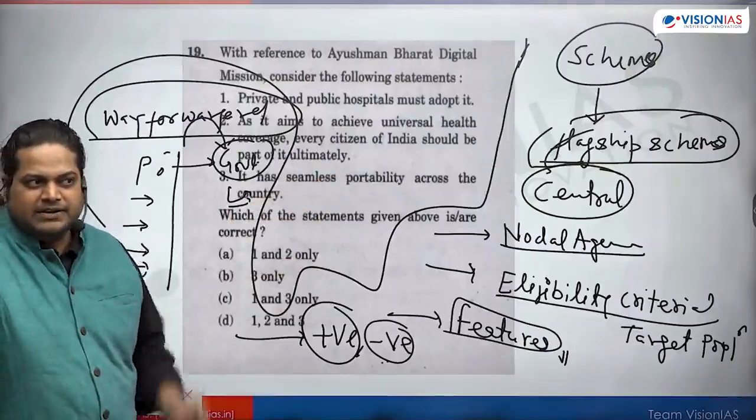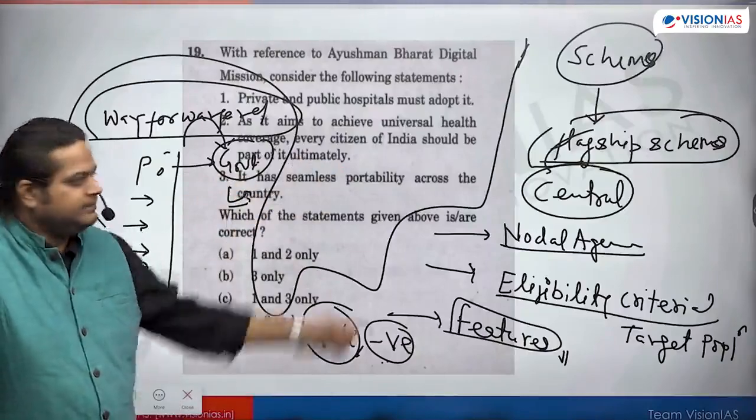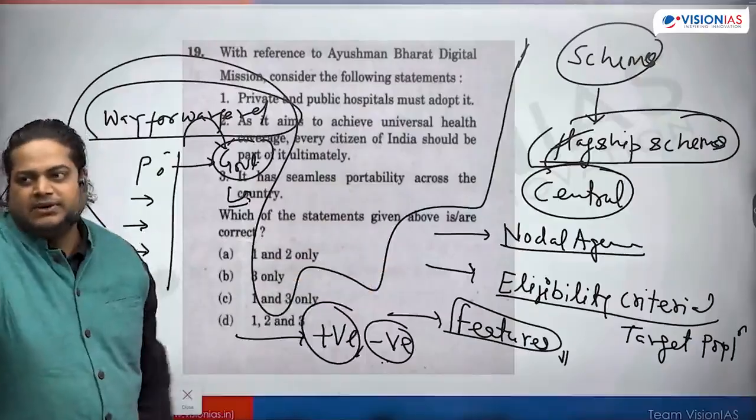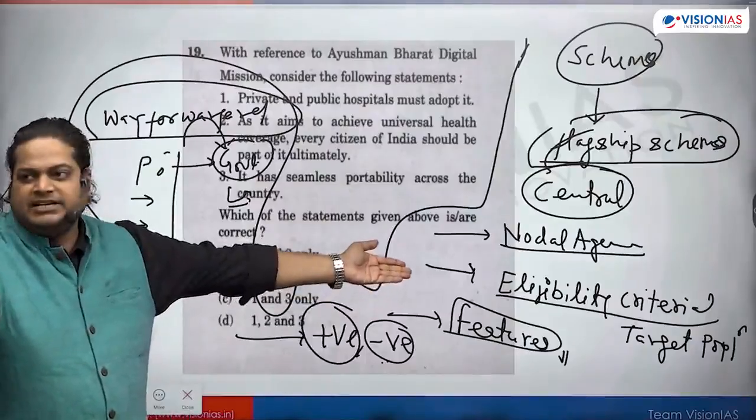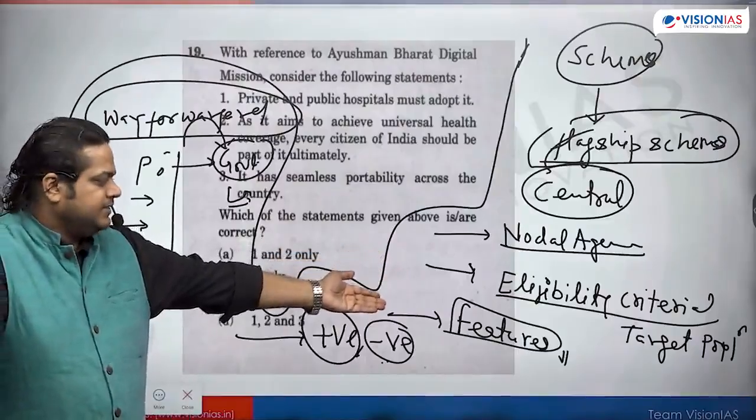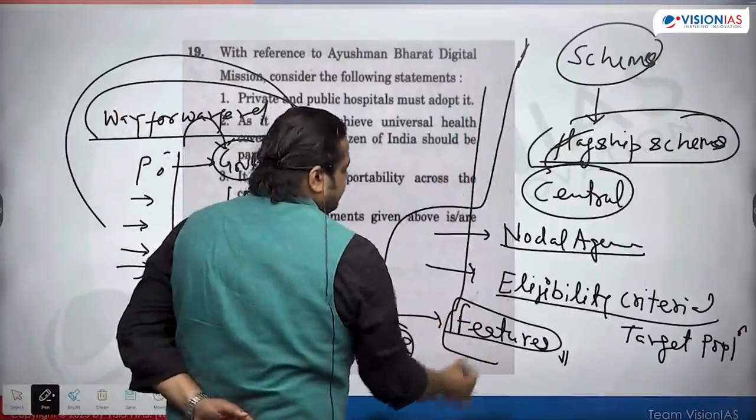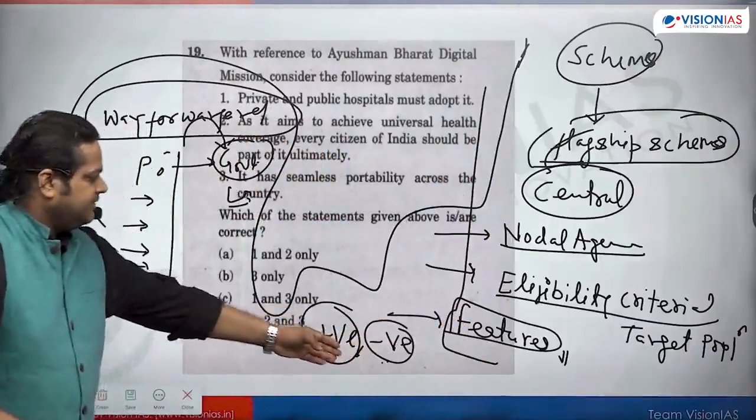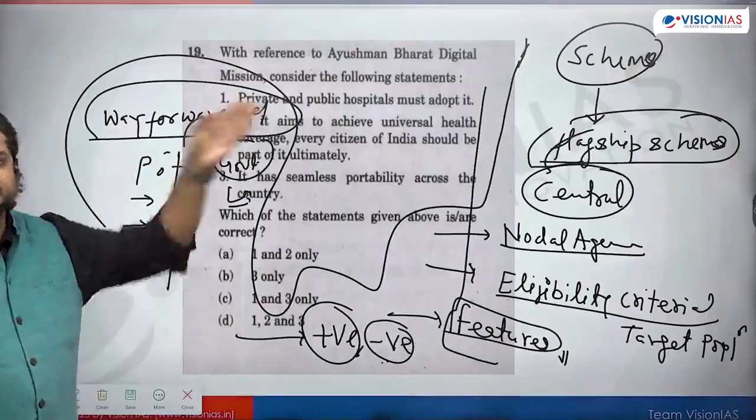And what kind of information can we fetch from those scheme documents? What are the different features? Which is the nodal agency? What is the eligibility criteria? This is basically the prelims part till features. If we club it with the challenges and way forward, it becomes the mains part.